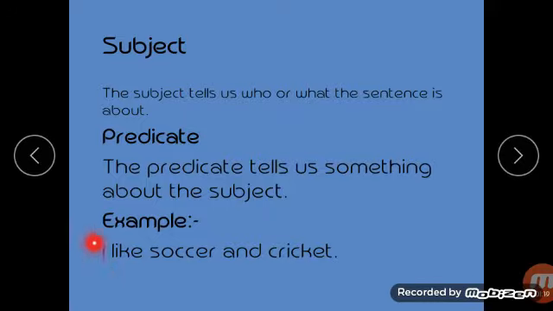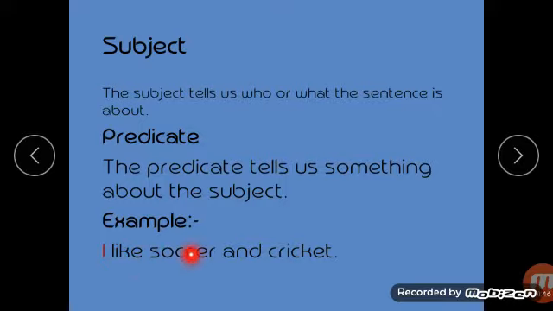Okay. And predicate. The predicate tells us something about the subject. This whole is the sentence, no children? So, the part of this sentence which tells us something about the subject, about this person. What is telling in the sentence, that part of the sentence is the predicate.